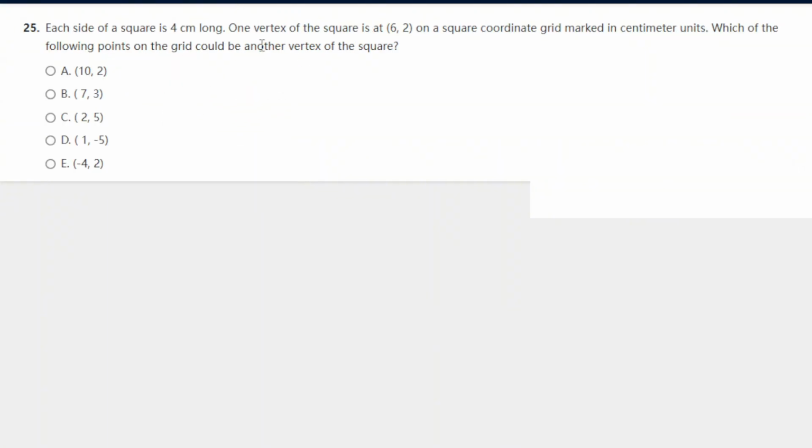Each side of a square is 4 centimeters long. One vertex of the square is (6, 2) on a square coordinate grid marked in centimeter units. What could be another coordinate? Okay. So if the side is 4 centimeters long and a vertex, which is the corner of a square, is at (6, 2), let's just think about it like this. If it goes to the right, that would be (10, 2).